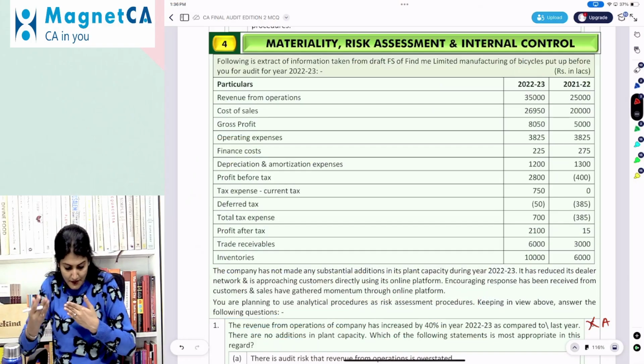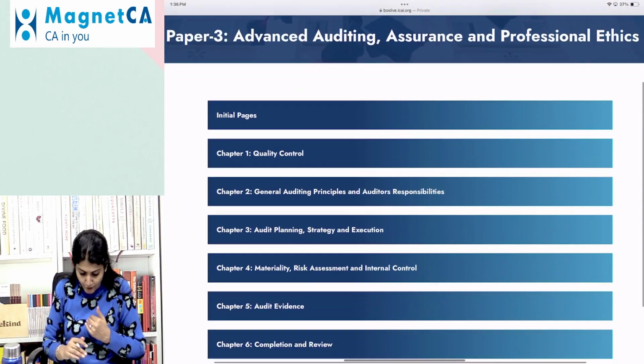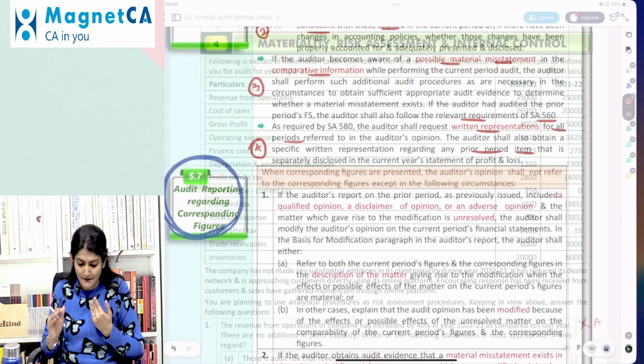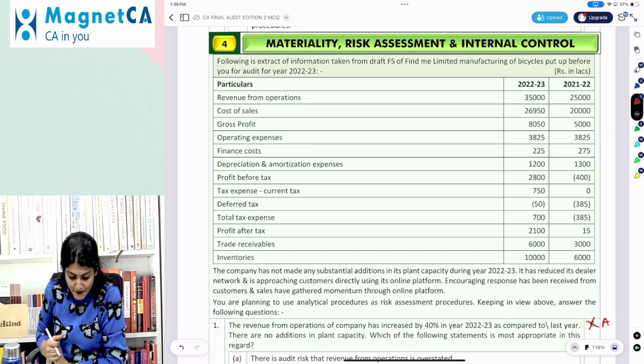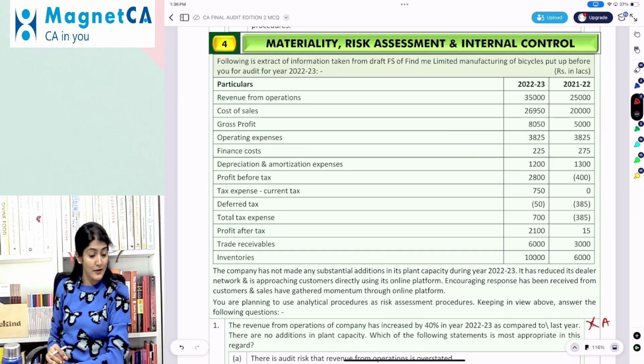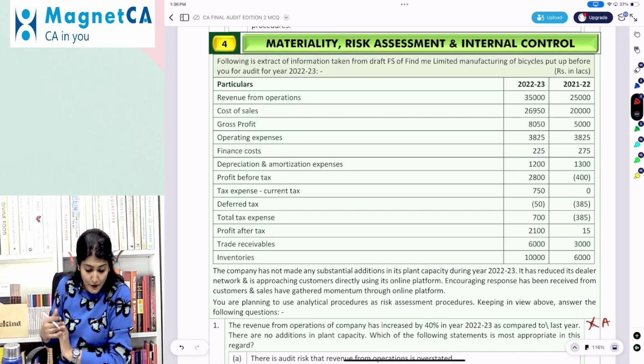Right. So coming to the next concept-wise case study, again from chapter number 4, Materiality, Risk Assessment and Internal Control. Following is an extract of information taken from the draft financial statements of Find Me Limited, manufacturer of bicycles, put up before you for audit for 22-23.